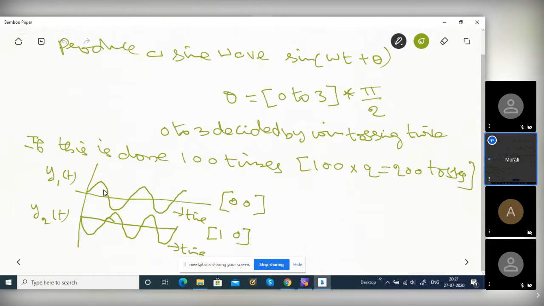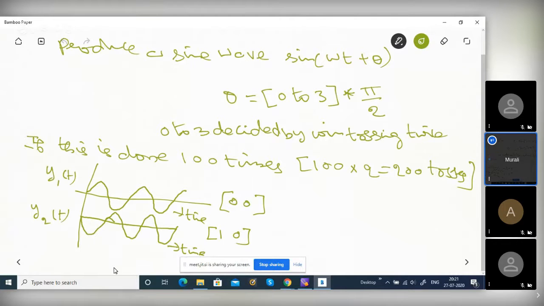Y1 of t is one realization, y2 of t is another realization, and y100 of t is another realization. But all the 100 together are called a random process or stochastic process. And another thing: you fix time.